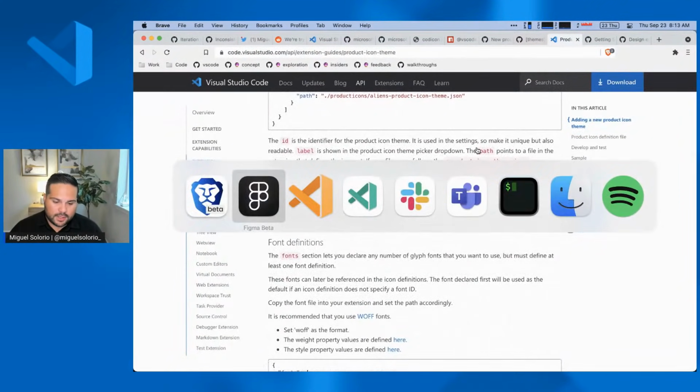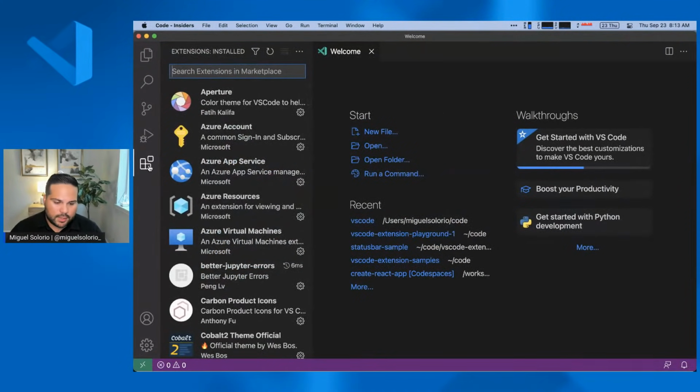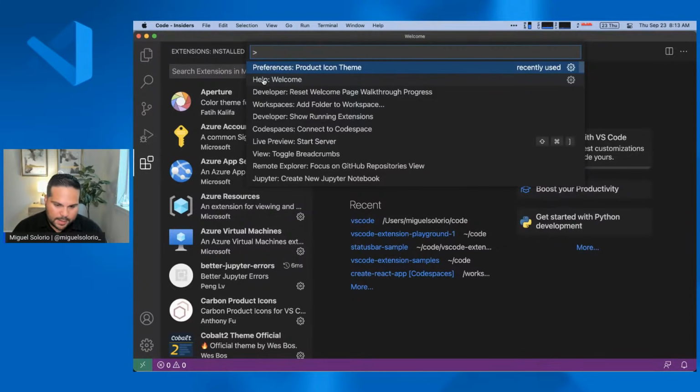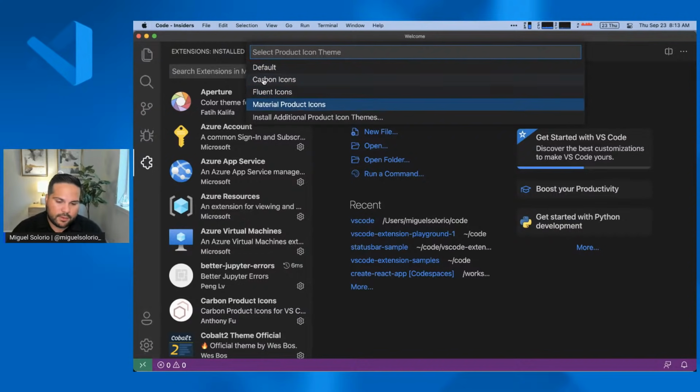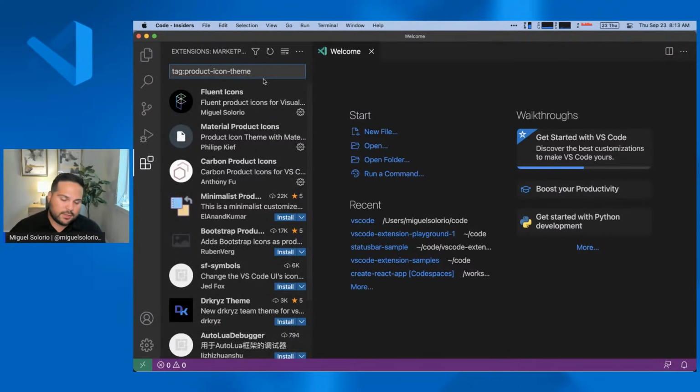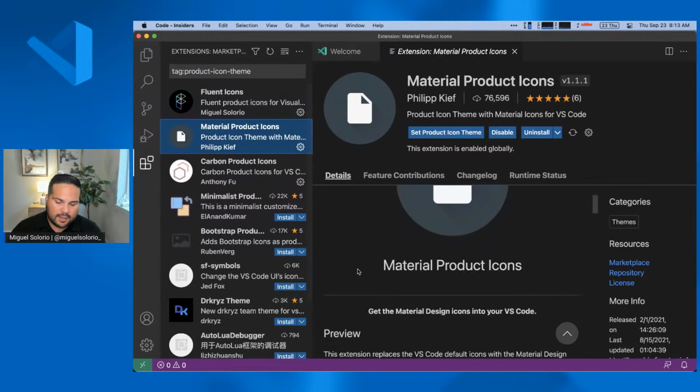And then if you wanted to go into the product, inside of VS Code, you go to Command-Shift-P for the command palette and look for product icon theme. There's just the default one if you don't have any other installed. But if you go to install additional product icon themes, you'll get directed to the marketplace for the specific tag. And so you'll see here that we have a couple of different themes that have different styles.